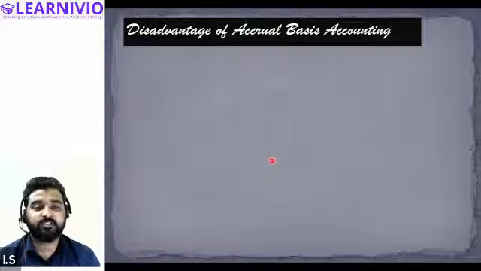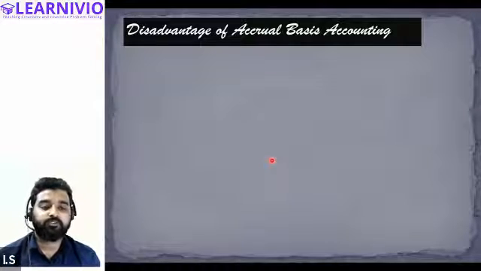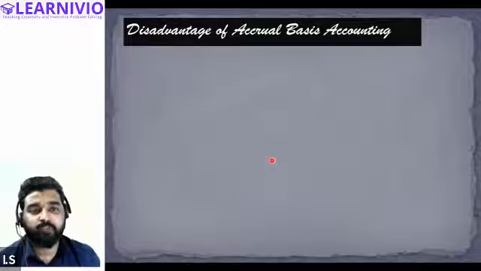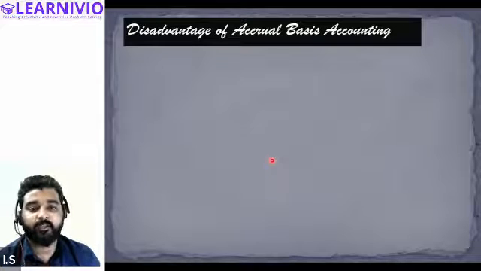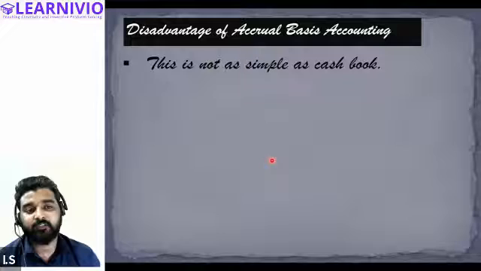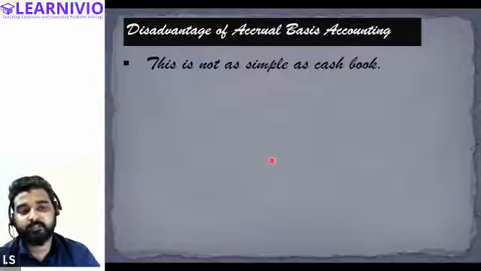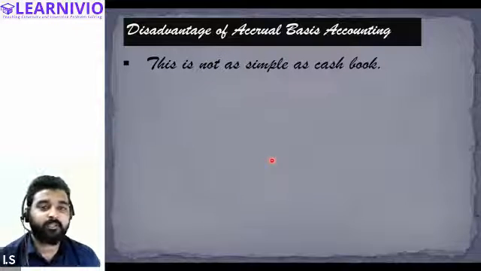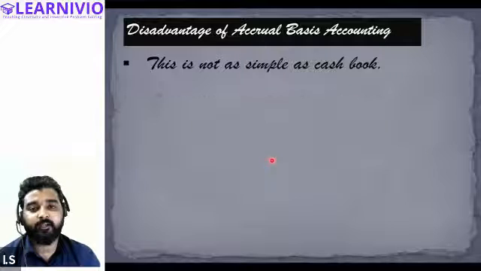If we are receiving cash, then only we are going to record this transaction. But in case of accrual basis accounting, things get complicated because we consider the other adjustments as well. We have to do the adjustment for the prepaid expenses, prepaid income, outstanding expenses, outstanding income. All of these things are taken into consideration.